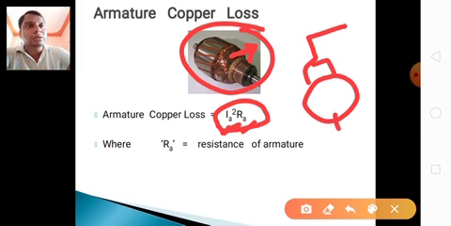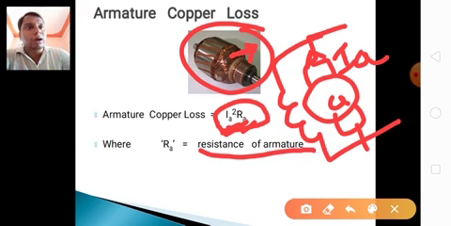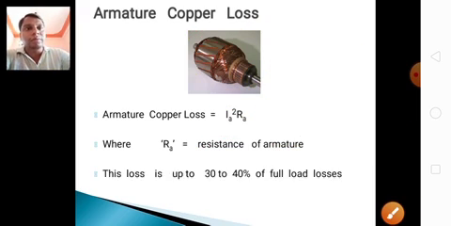Suppose it is a shunt motor. Here it is the armature, so the current is the armature current, Ia. The armature has some resistance, that is Ra. So the total armature copper loss formula is Ia square Ra.